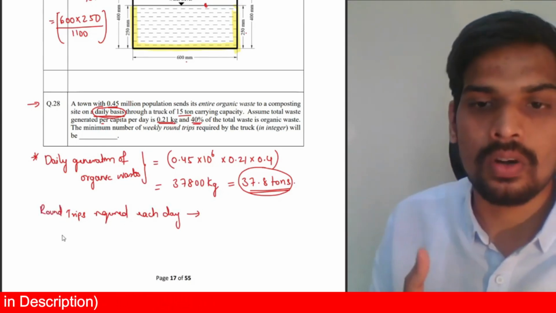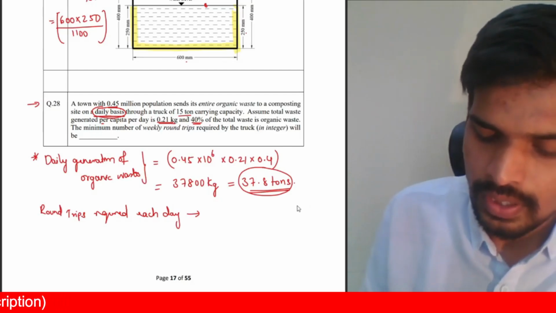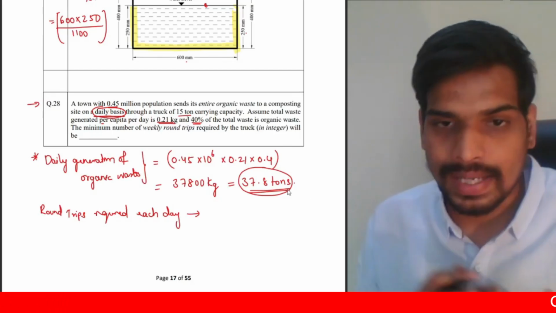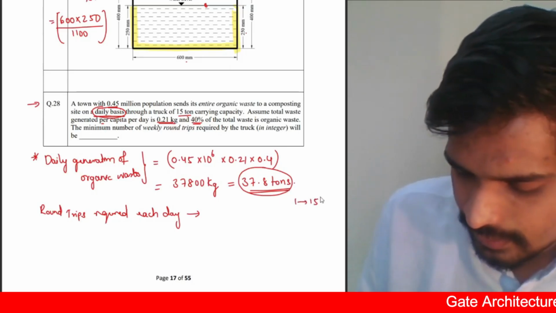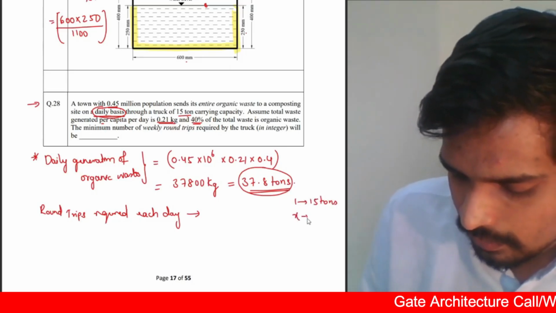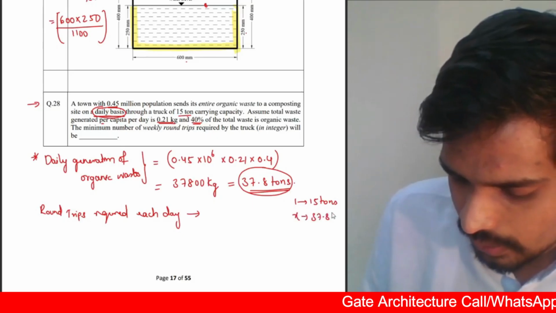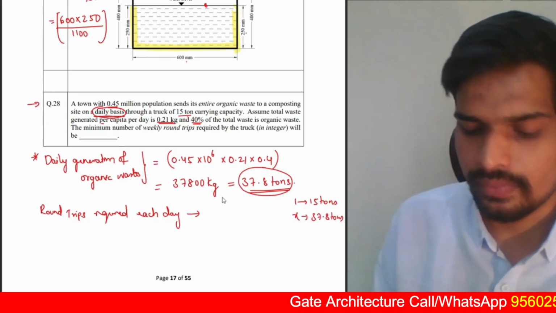So one round trip can carry 15 tons. A truck will carry 15 tons and come back empty. So that is one round trip. One round trip can carry 15 tons. How many round trips will you require to carry 37.8 tons? You will obviously require 3 trips.